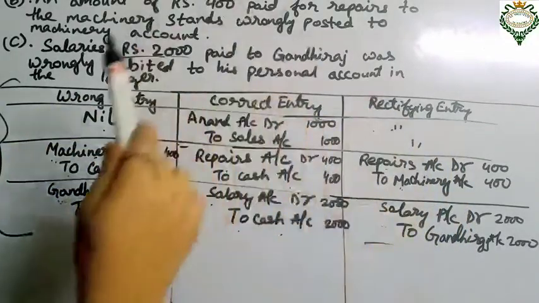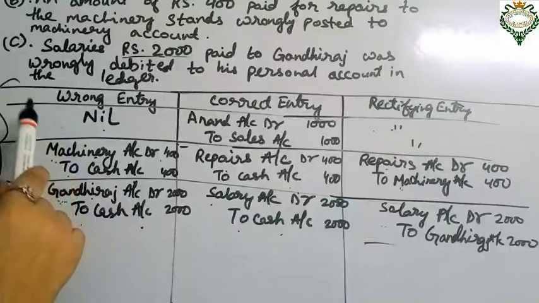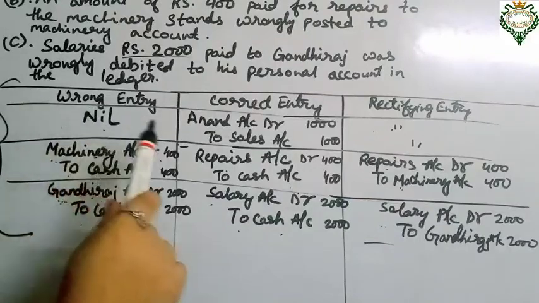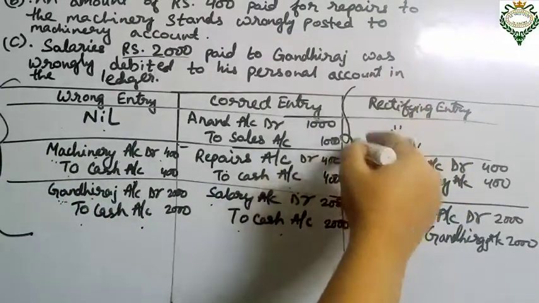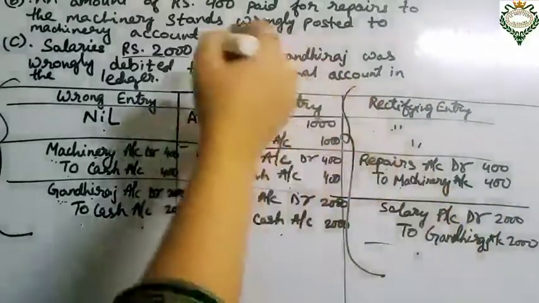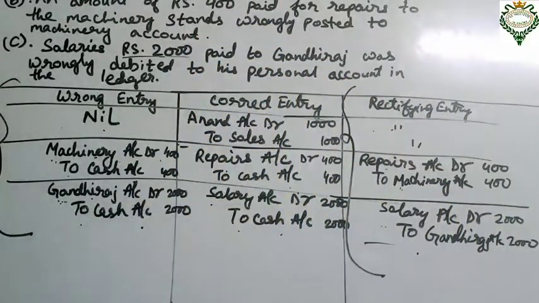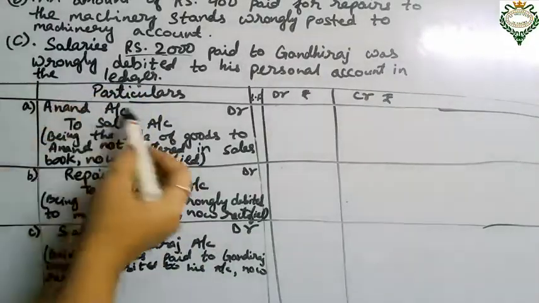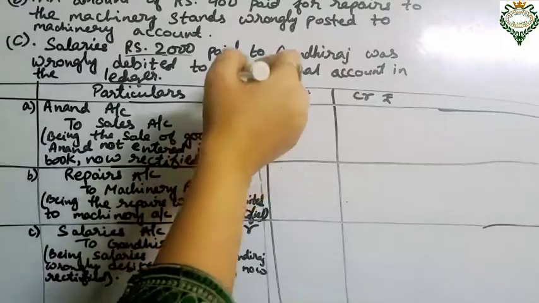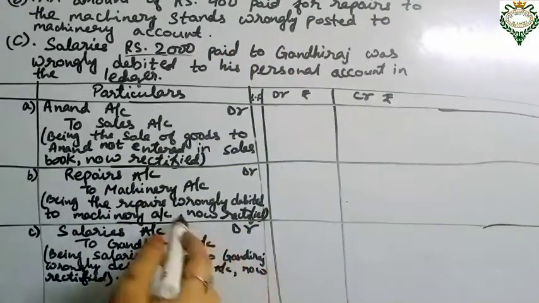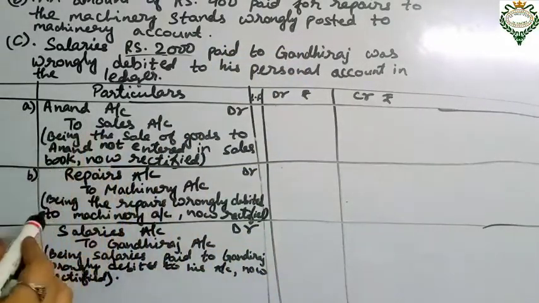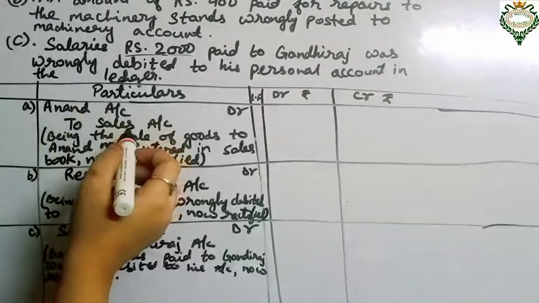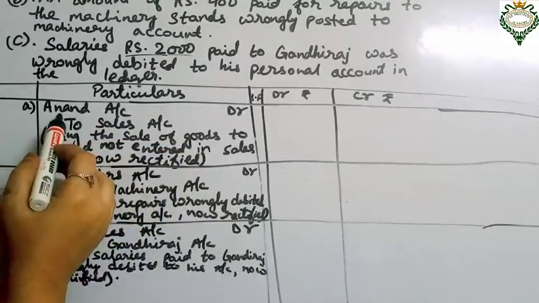Okay, so that is the rough work that you have to do for understanding how you have to rectify the entry. Now come to the main solution, that you have to pass the journal entry for these rectifying entries that we have found out by following those 3 steps. Okay, so come to the solution. So this is how we have to do the solution for these two-sided errors. We have to pass the necessary journal entry, we have to draw the format of the journal entry, and we have to pass the rectifying entries like this, that we have just now found out in the working note,